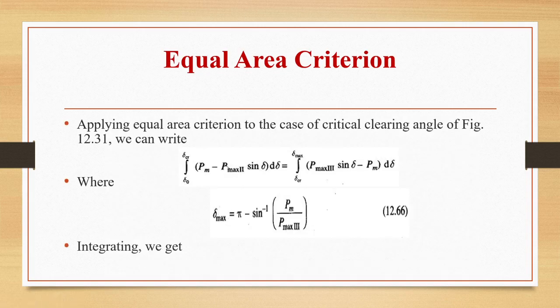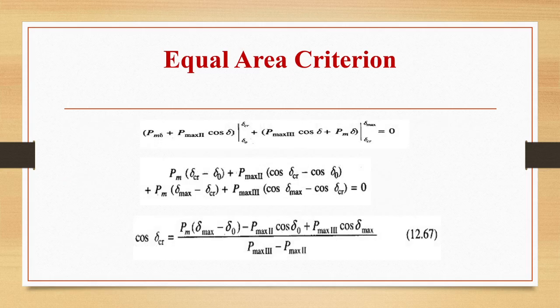Applying equal area criterion to the case of critical clearing angle, we can write integral delta naught to delta critical Pm minus Pmax 2 sine delta d delta is equal to integral delta critical to delta max Pmax 3 sine delta minus Pm d delta, where delta max is pi minus sine inverse of Pm by Pmax 3. After integration, we are going to get the value of cos delta critical is equal to Pm into delta max minus delta naught minus Pmax 2 cos delta naught plus Pmax 3 cos delta max by Pmax 3 minus Pmax 2.